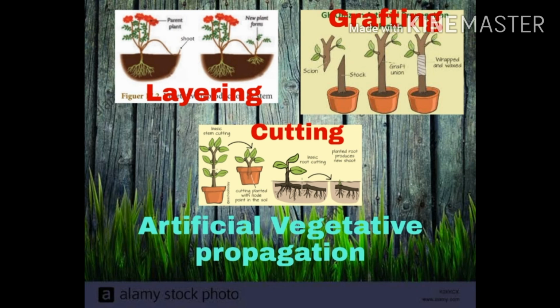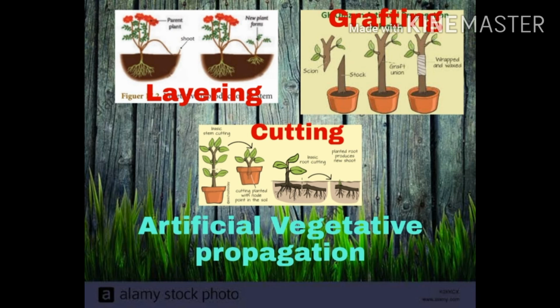Here we select a plant and a portion of that plant is cut down, and we select another variety of that species which is very useful or has very good characters, and that portion is also cut down, and we keep that new variety portion onto this mother plant.